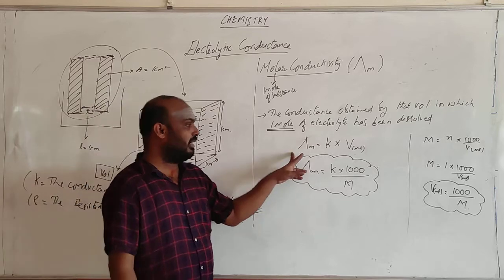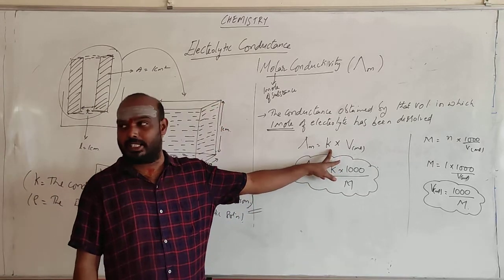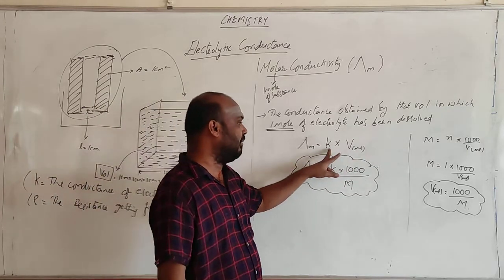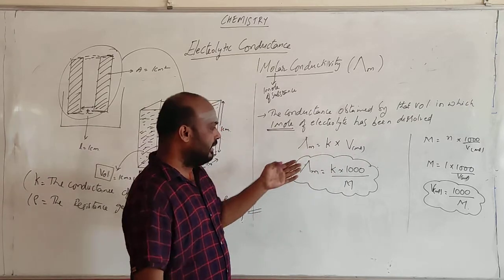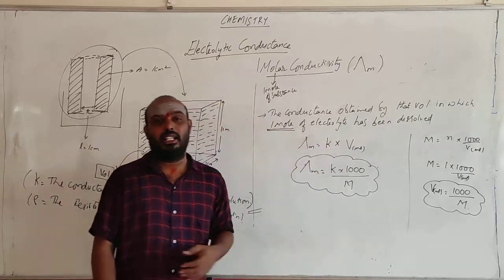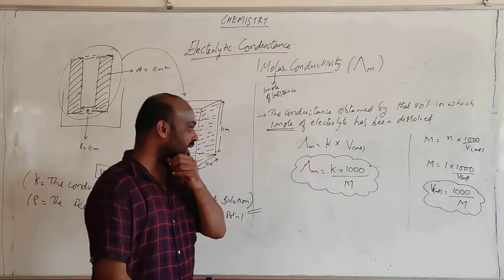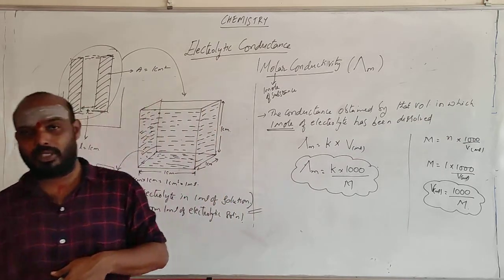So molar conductivity is nothing but the conductance obtained by that volume in which 1 mole of electrolyte is present. K is given for 1 ml. You can know how much ml is present, and into that you get the molar conductivity. If you want it in terms of concentration, it will be K into 1000 by M. Okay, students.